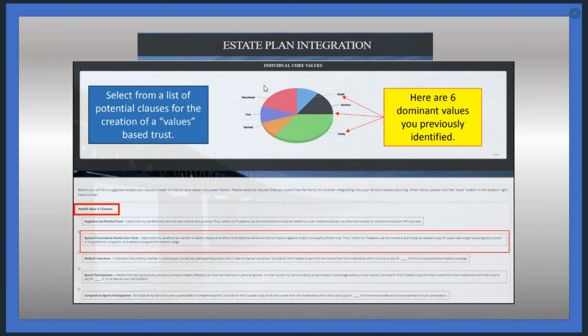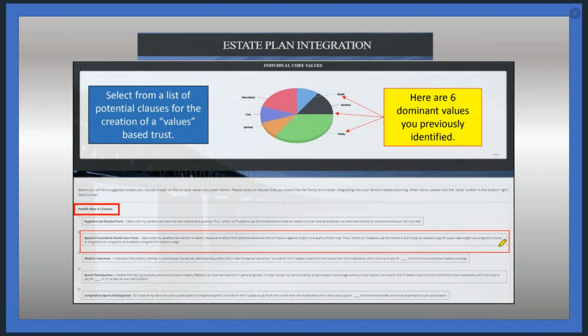Based on these 6 core values that you are familiar with from Values 360, educational, civic, spiritual, family, business, and health, we provide clauses under each. There will be 5 clauses available under health, for example, 5 under spiritual, business, etc.